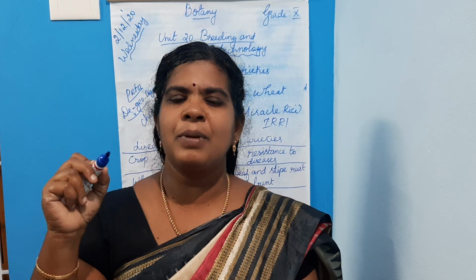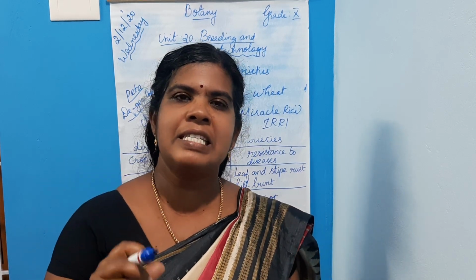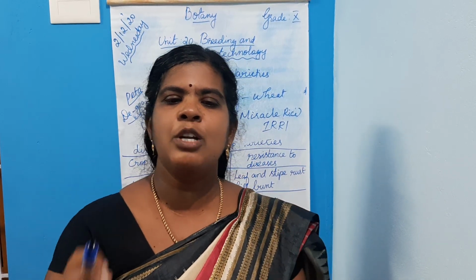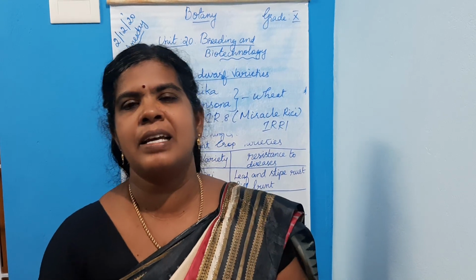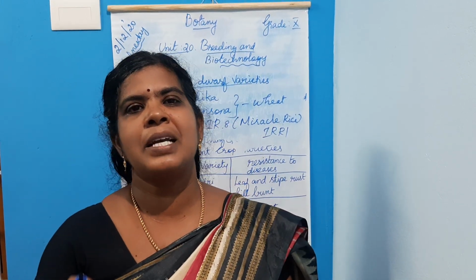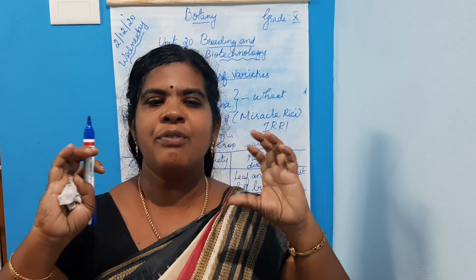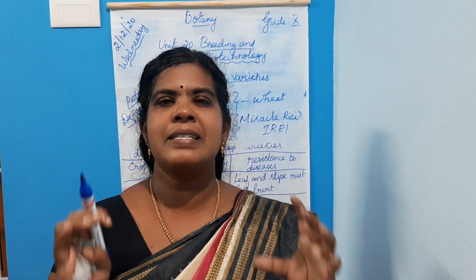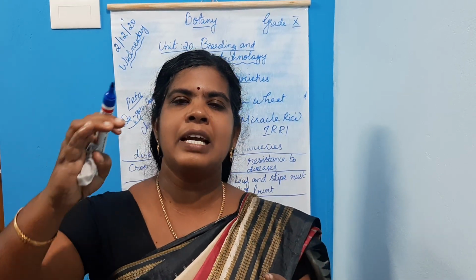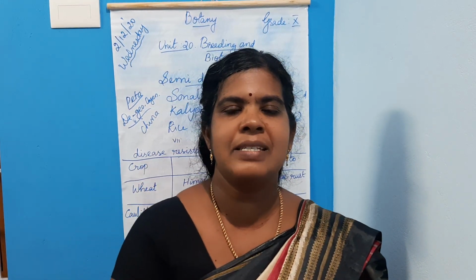If we develop these, it will reduce the use of fungicides and bactericides. What are fungicides? Chemicals used to kill fungus. Bactericides are chemicals used to kill disease causing bacteria. So disease resistant varieties can minimize the usage of fungicides as well as bactericides.